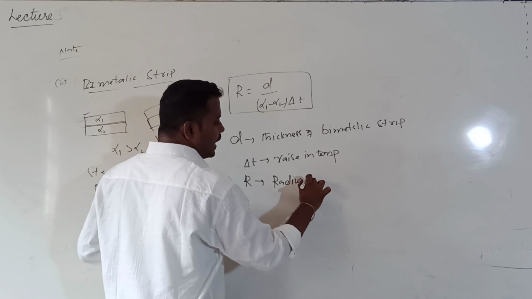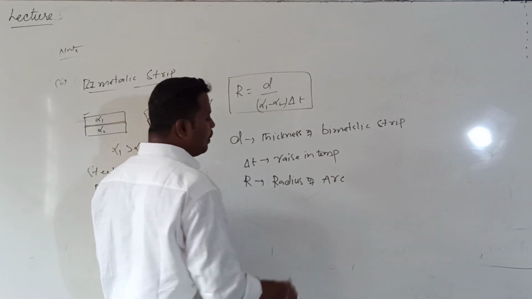After bending, the radius of the arc is given by capital R.